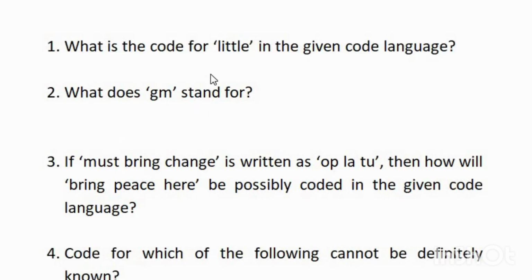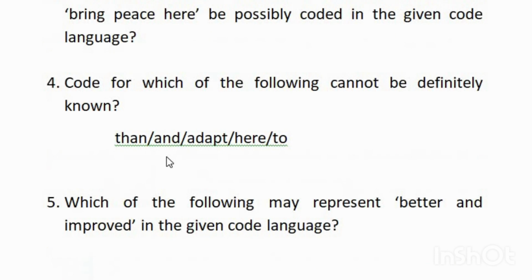First question, what is the code for little in the given code language? Second question, what does GM stand for? Third question, if must bring change is written as OPLATU, then how will bring peace here be possibly coded in the given code language? Fourth question, code for which of the following cannot be definitely known? Than, and, adapt, here, to. Fifth question, which of the following may represent better and improved in the given code language?